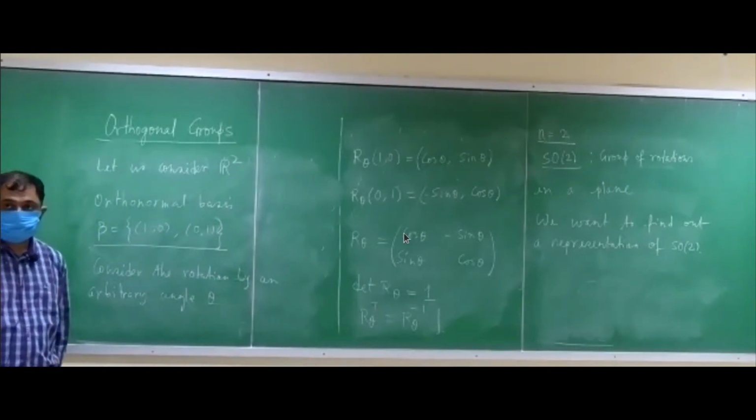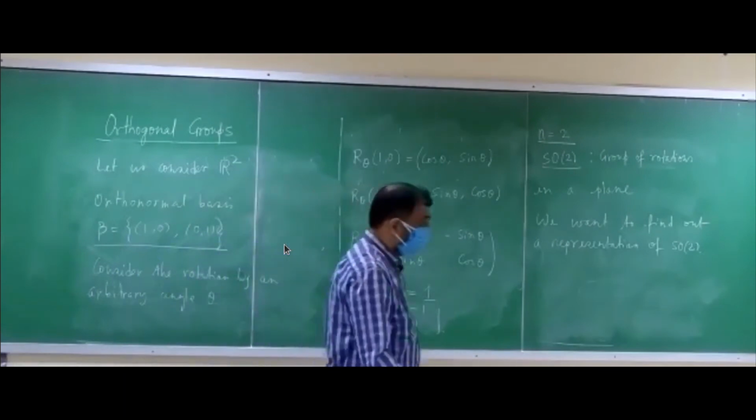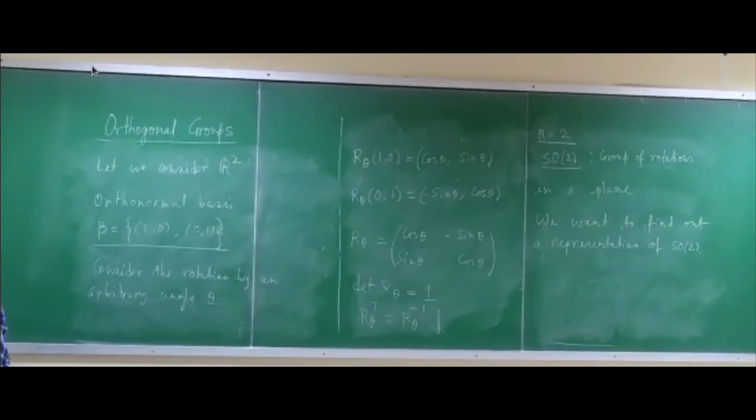I have a little notation problem. Yes, (1, 0) is a column vector: the first element is 1 and then 0. In R2, if you think of it as the XY plane, it is 1 along X and 0 along Y. I also have a little doubt regarding that minus sign: cos theta, minus sin theta, sin theta, cos theta.